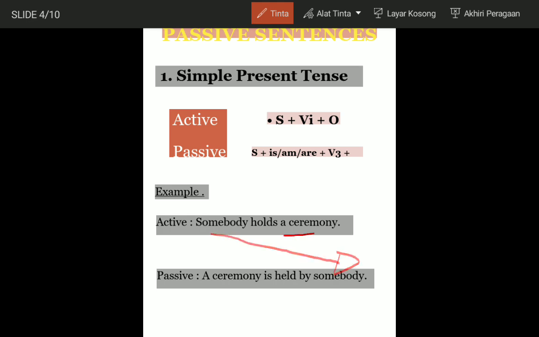And a ceremony as an object moves to subject. Holds changed to verb 3, held. And plus be is. In a passive sentence, a ceremony is held by somebody.